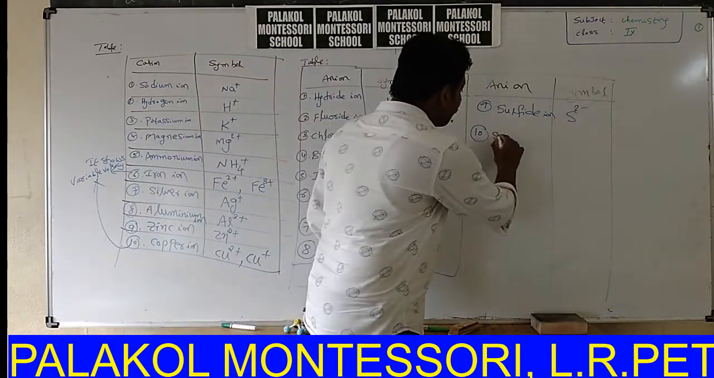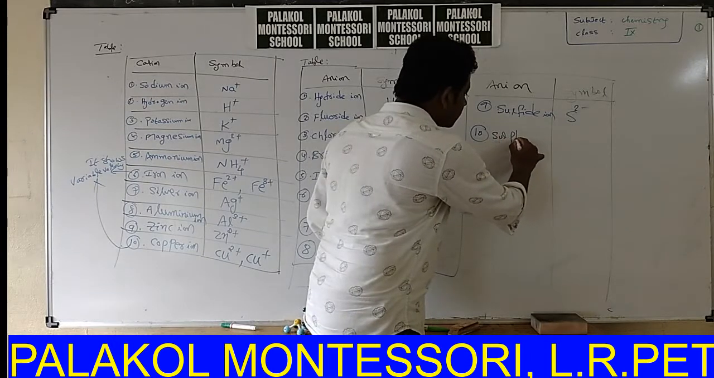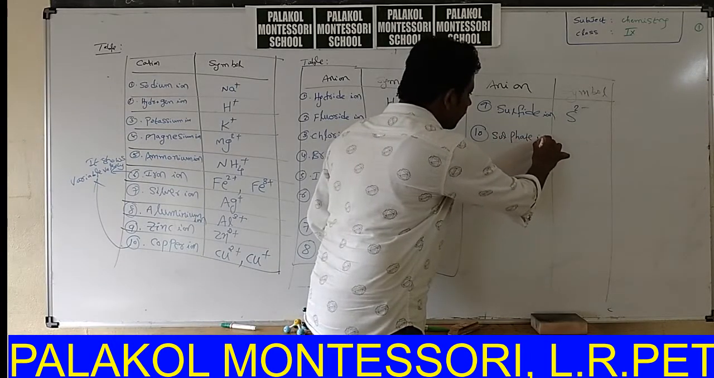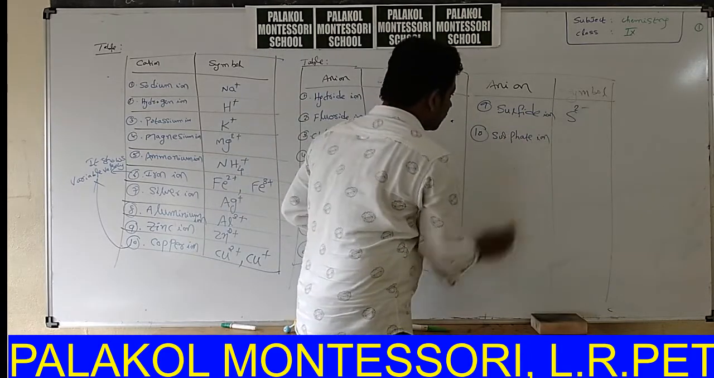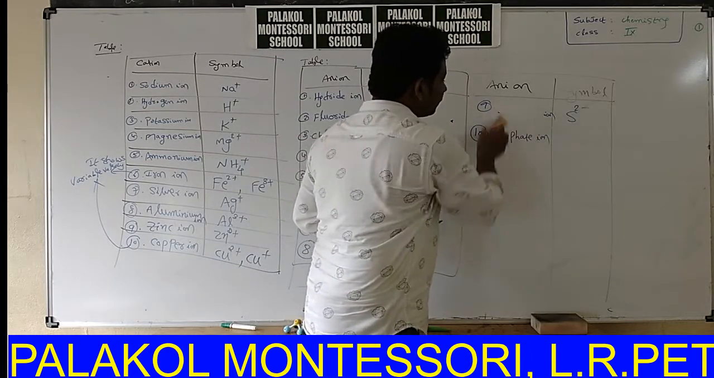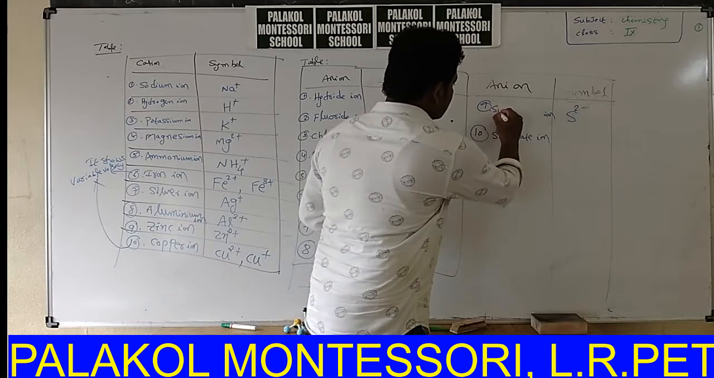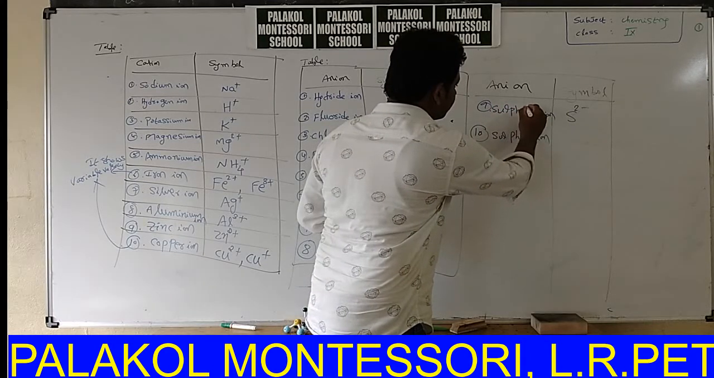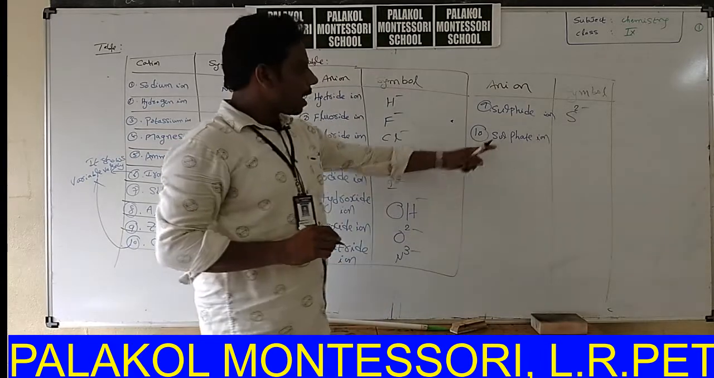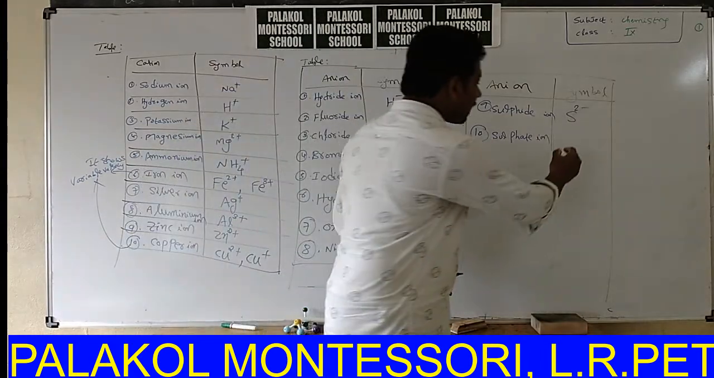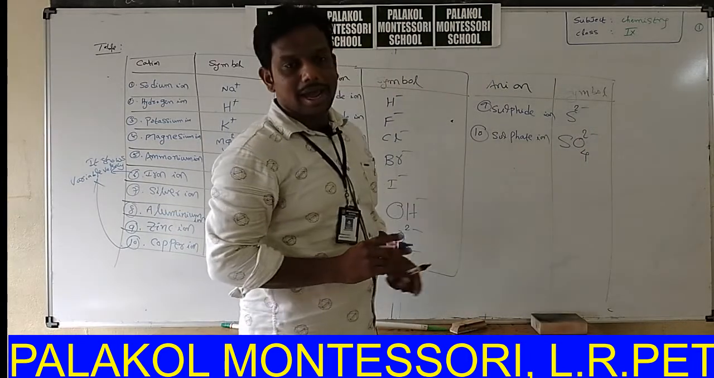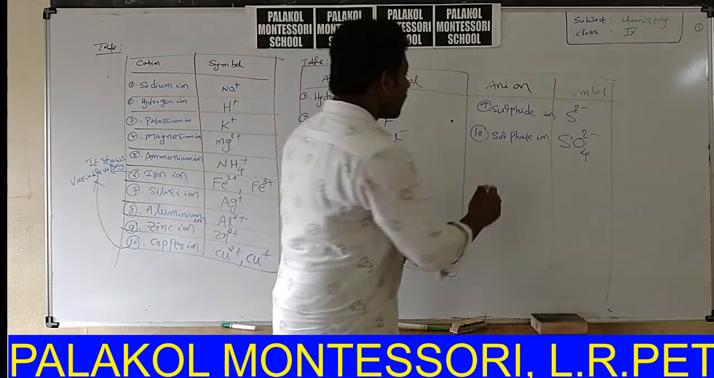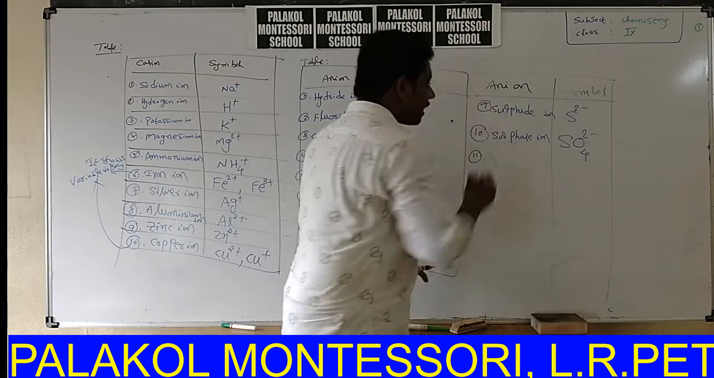Next, sulfate ion. Sulfate ion, very very important. This is sulfide ion. This is sulfate ion. Sulfate ion, SO4 2 minus.